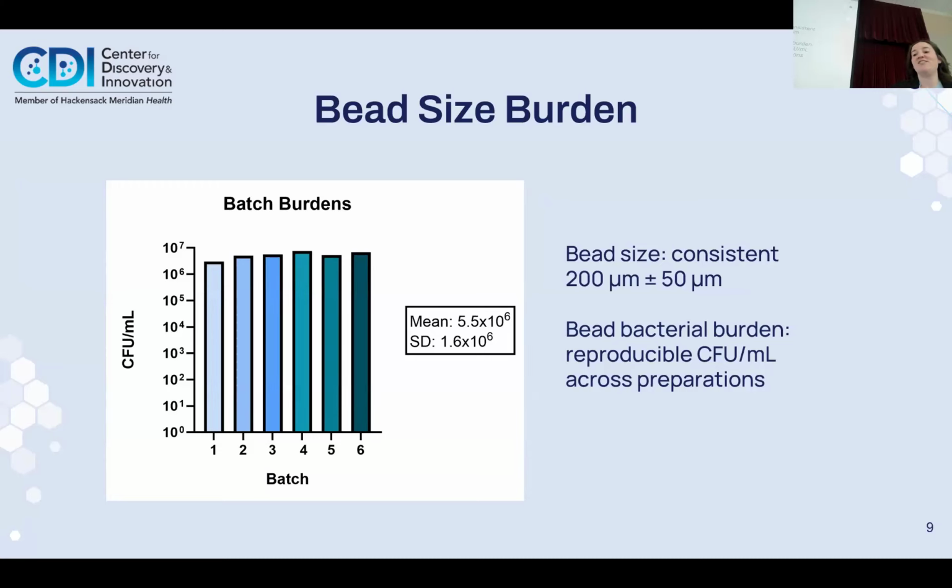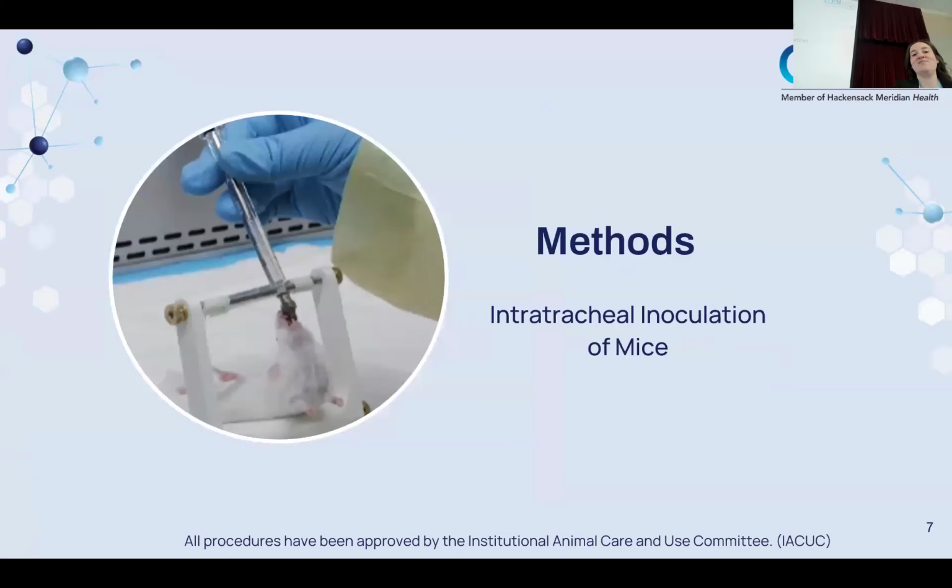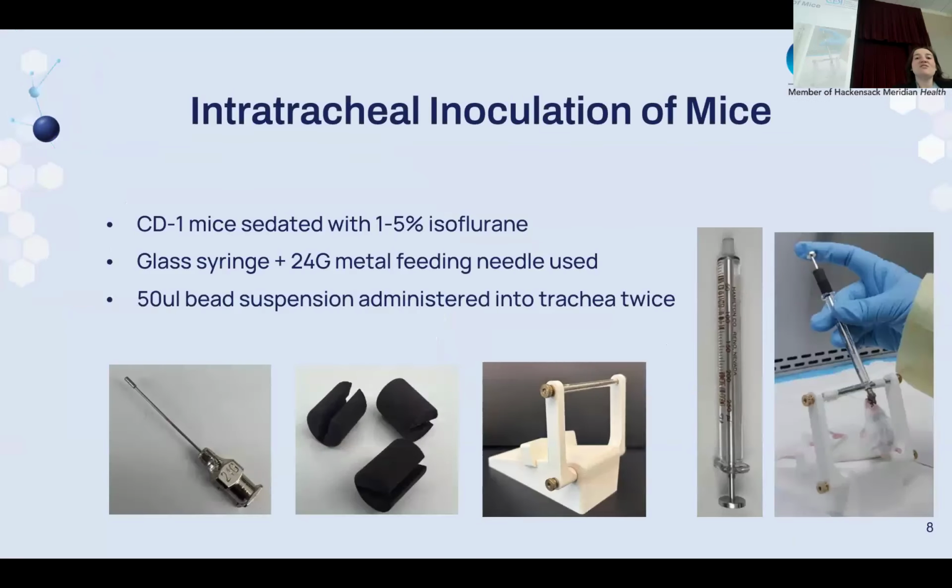This brings us to intratracheal inoculation of mice. The first intratracheal infection attempt was deemed unsuccessful due to the variability in CFU counts. CD1 mice were initially sedated with ketamine and xylazine, placed on their backs, and secured with a suture string over a rod. We used a plastic gavage attached to a plastic syringe to deliver the agar beads.